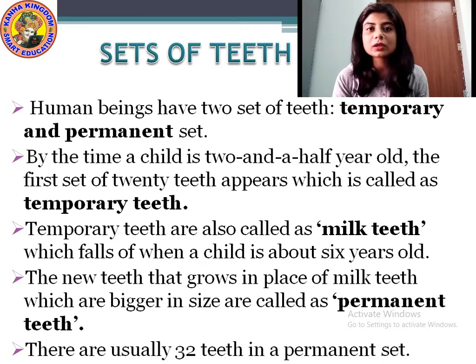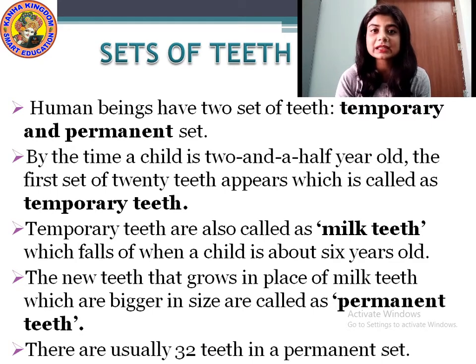When you are small, at the age of 2.5 years, only 20 teeth are there in your mouth, and those 20 teeth fall off when you are 5 to 6 years old. With the passage of time, as you grow older, the permanent teeth replace the milk teeth.